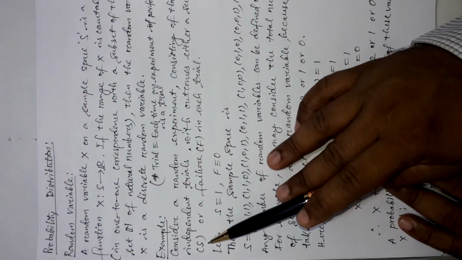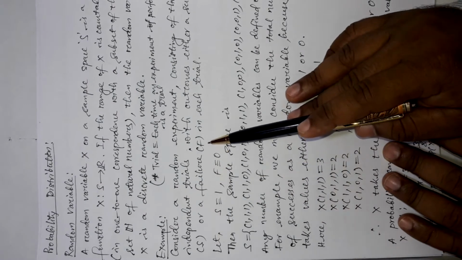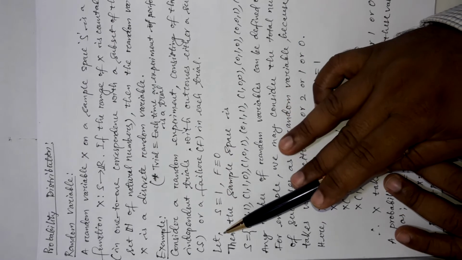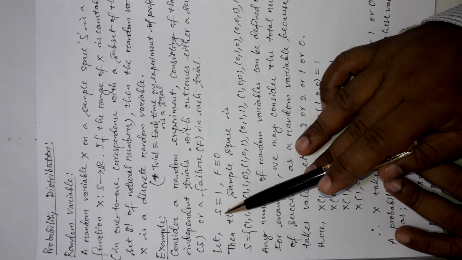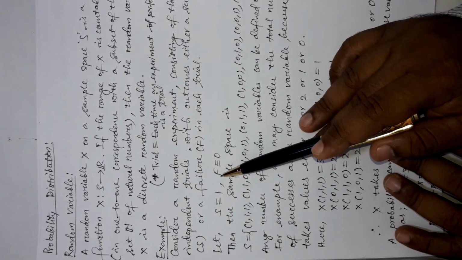Success we represent by the letter S and failure we write as capital F. Let us do one thing. Let us assign the number 1 to success and 0 to failure.